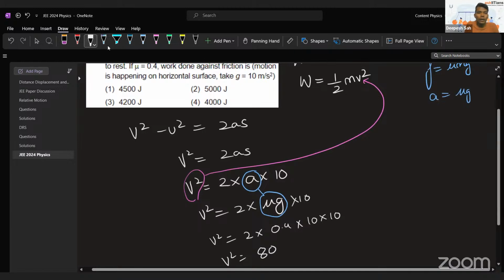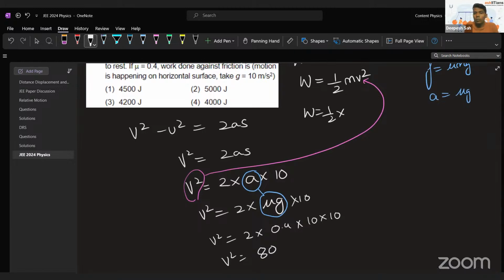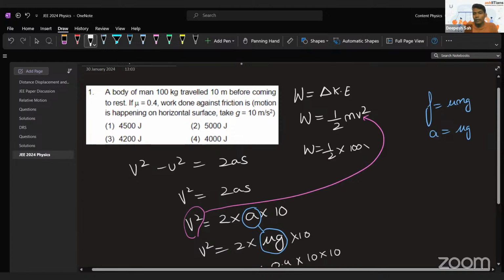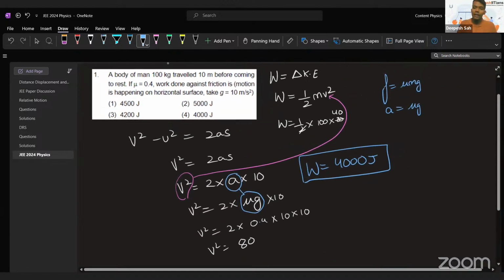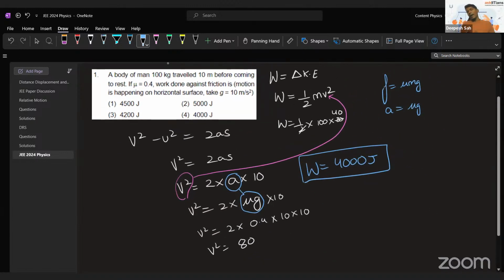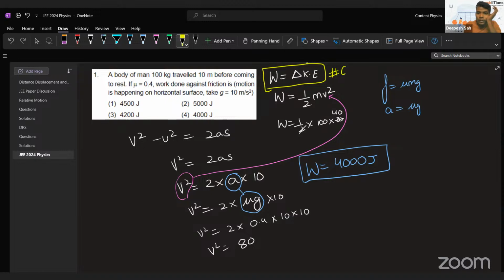Now let's put it over here: work done is equal to 1 by 2, mass is 100, and v square is actually 80. So when we solve it, we get 40, and the final answer is work done is 4,000 joules. Now, a lot of people, by looking at it, will say that this is a work energy problem. And I am okay with that, but you have to understand a few extra things over here. This formula, which is the main part of the question, comes from chapter 6 of 11th grade.